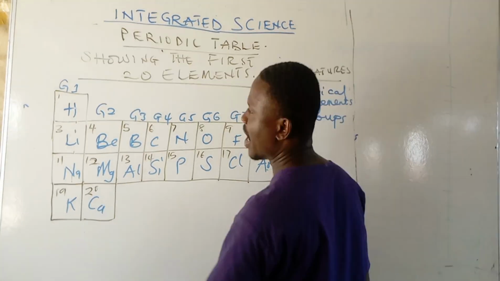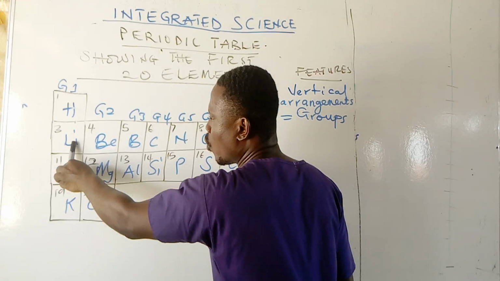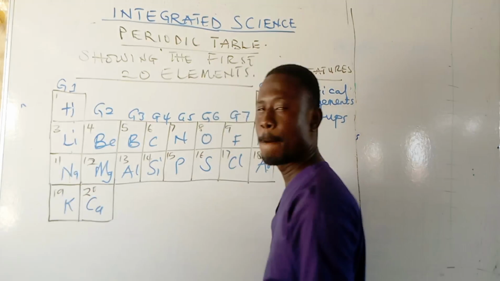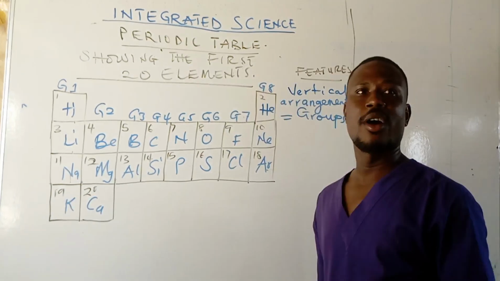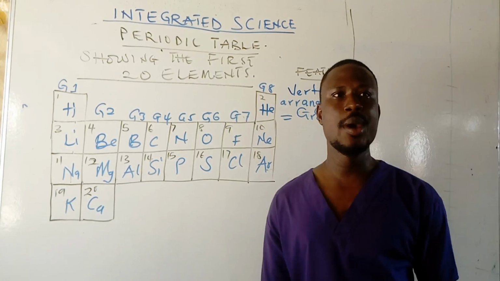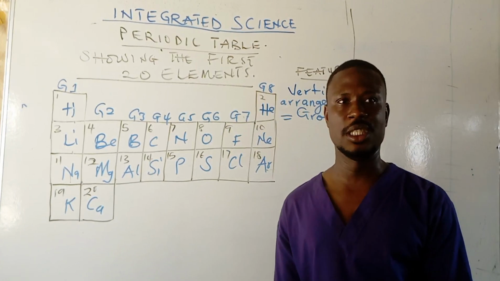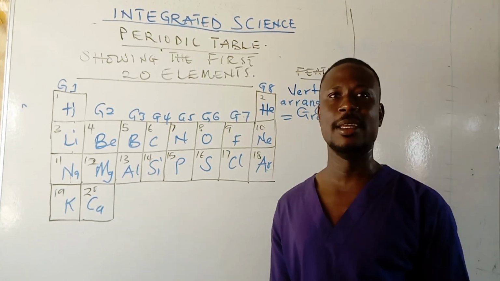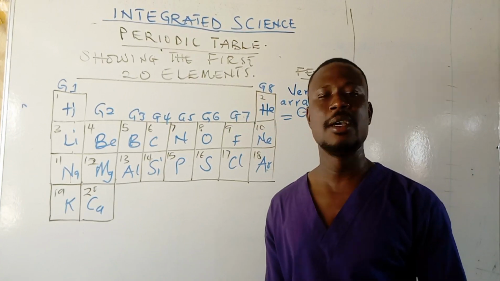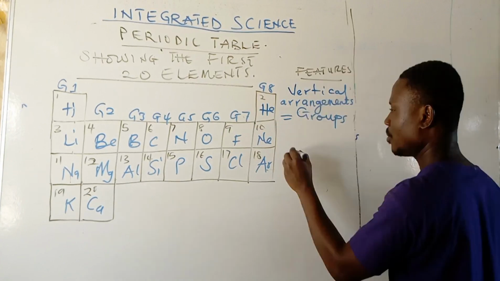So in the periodic table showing the first 20 elements, we have the vertical arrangement as groups, and we have 8 groups. Then we have periods. Now we can count period 1, period 2, period 3, period 4.